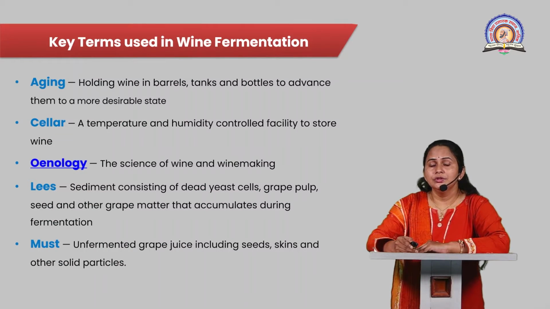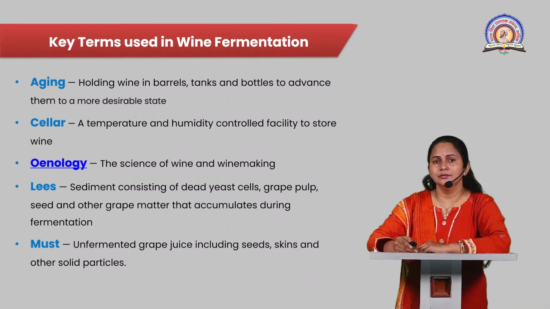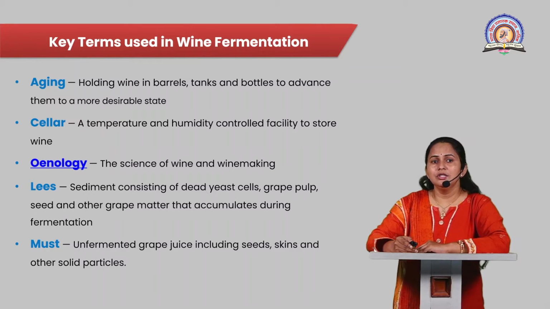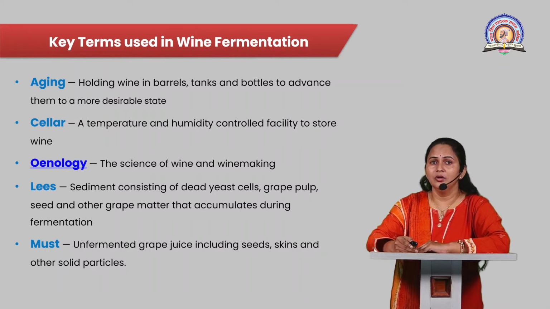Now, turning to the key terms which are generally used for the winemaking process. First, that is aging. Aging is a process in which the wines are held in a barrel, stainless steel tank, or in bottles to advance them to a more desirable state.